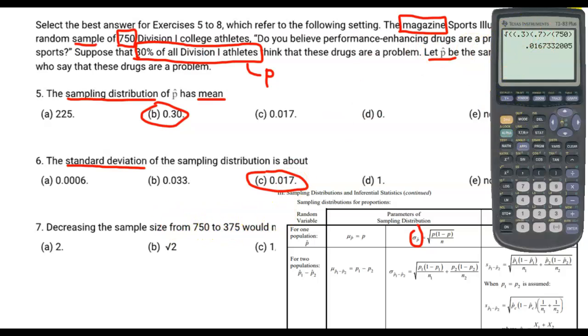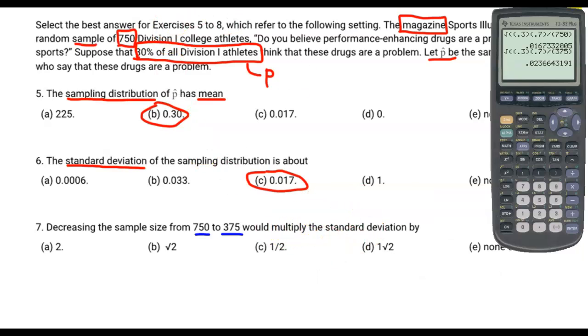For question number 7, it says decreasing the sample size from 750 to 375 would do what? Well, let's see. Let's actually do it. I put the same values into my calculator, except changing the 750 to 375, and we can see that it went from 0.0167 to 0.023. Now, this question is asking what it would multiply the standard deviation by. All right, so we're starting from 0.0167, and we're trying to figure out what would multiply the standard deviation by in order to get 0.023.